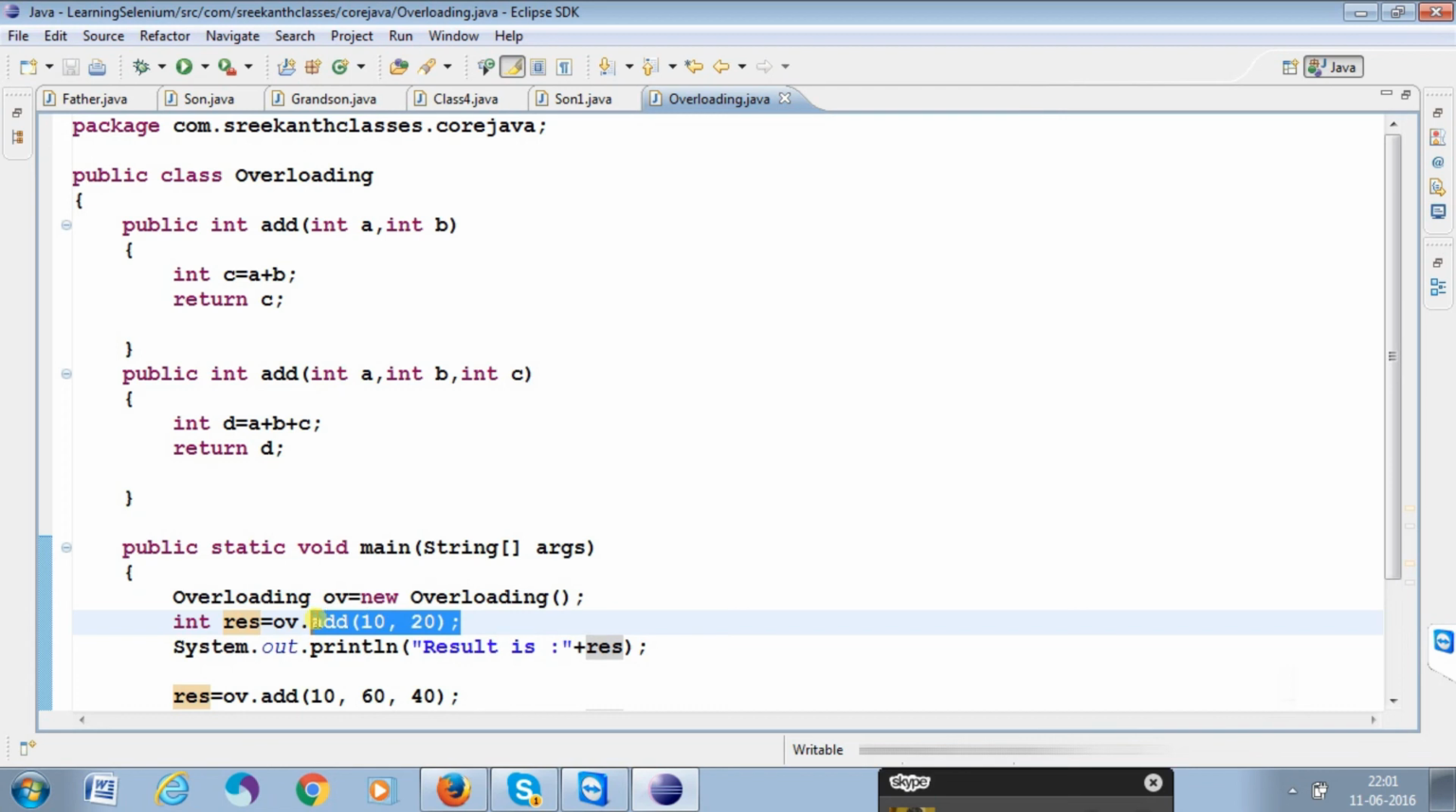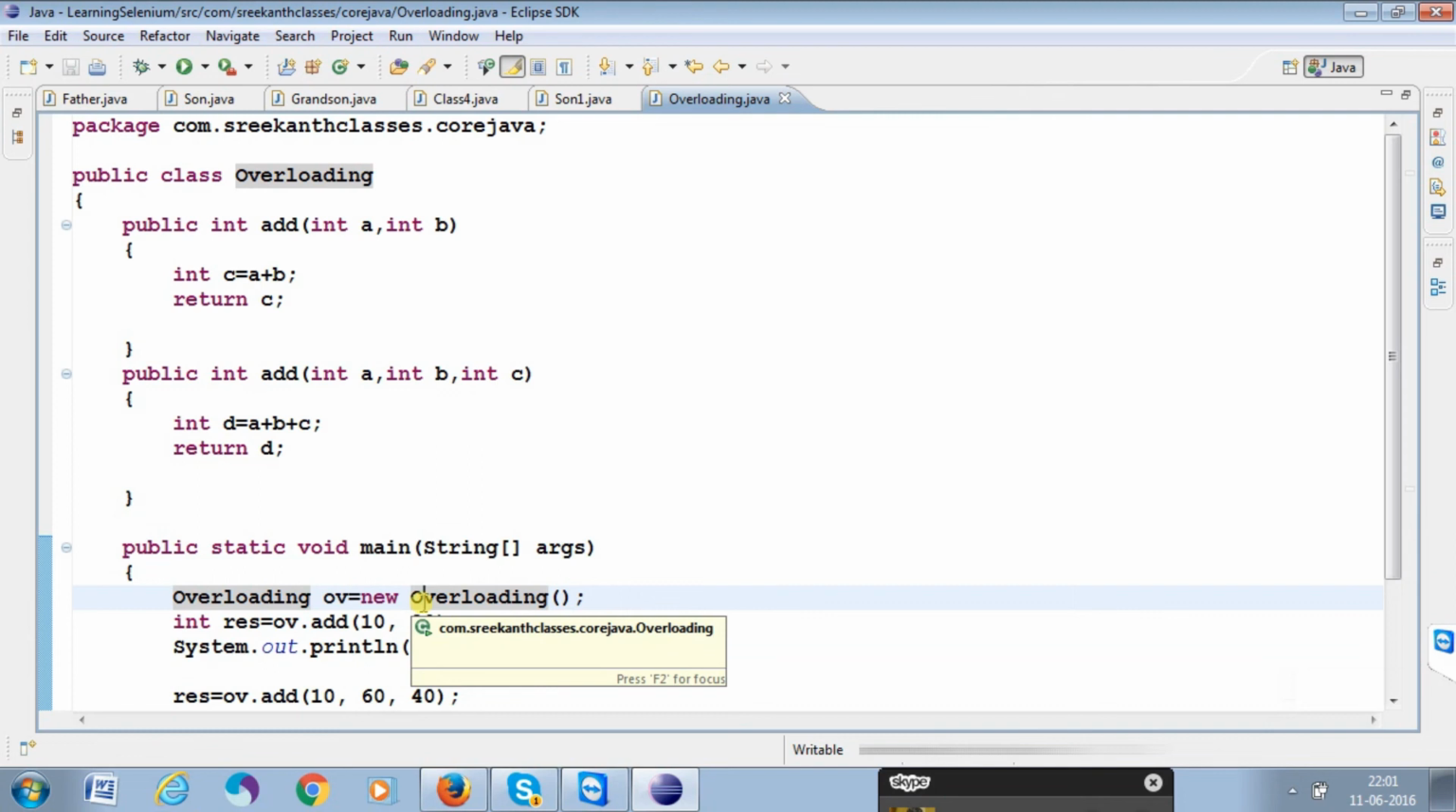Yes. In the main method only, from the main method onwards we need to pass the values. Okay, right. So this we are calling the overloading concept.